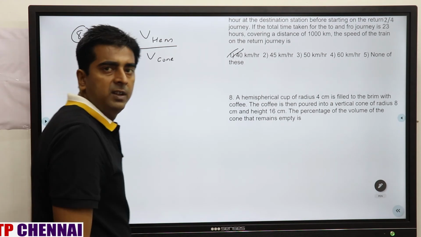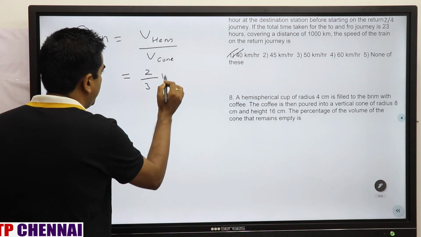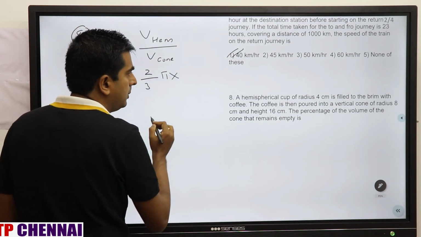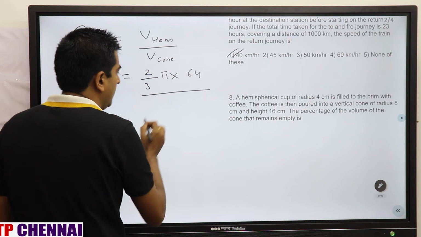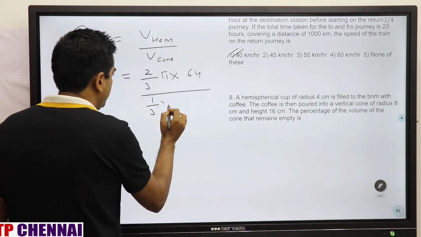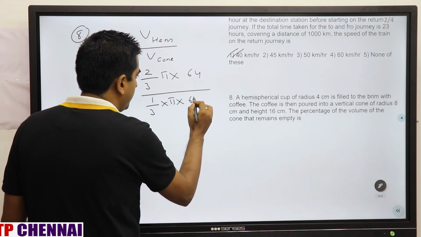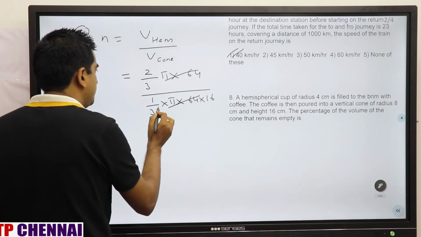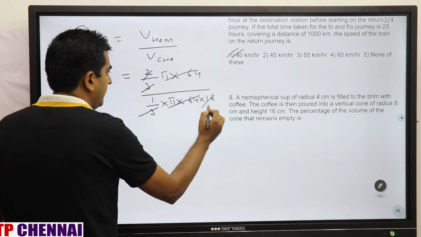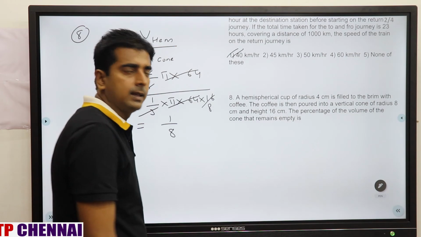What is the volume of hemisphere? 2 by 3 pi r cube. So 2 by 3 pi into 4 cube, which is 64, divided by the volume of a cone, which is 1 by 3 pi r square h. 64 into height 16. Pi, 64 will be cancelled. This is also cancelled. This is 8. So the filling part is nothing but how much? 1 by 8.